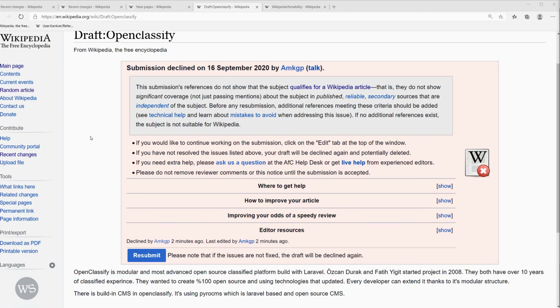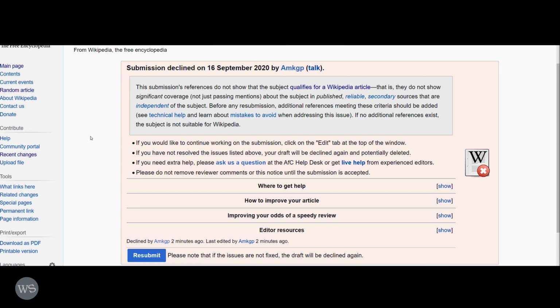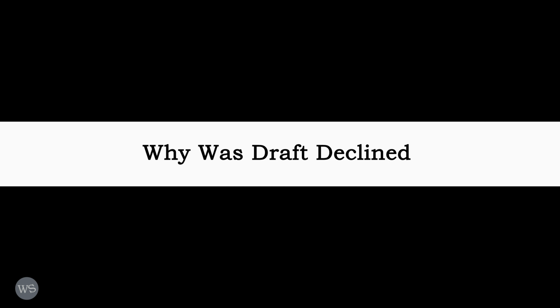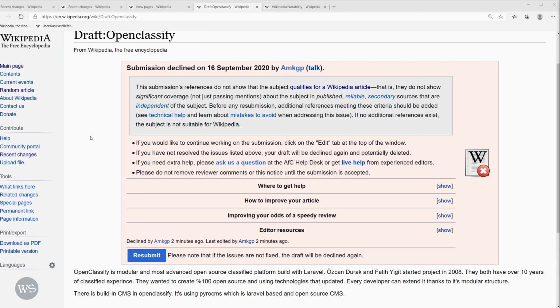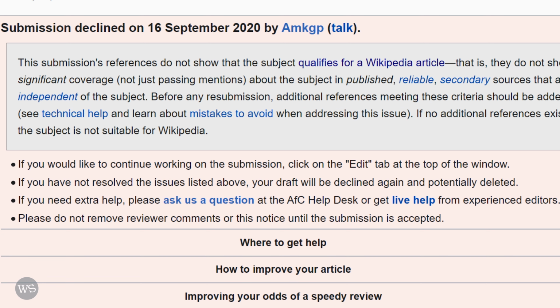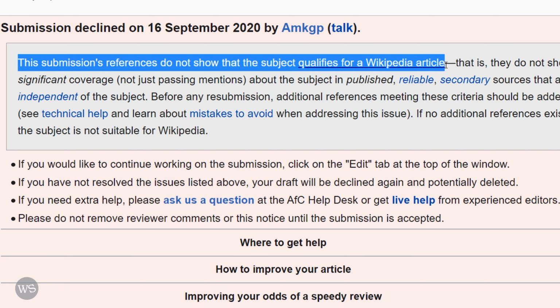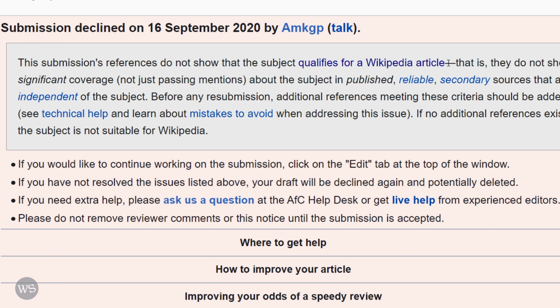I want to take a quick look at a declined draft. If you create a draft article and it is declined, there'll be a message on the draft telling you why it was declined. This one here says the submission's references do not show that the subject qualifies for a Wikipedia article. And the truth is, many articles are created that don't actually qualify for a Wikipedia article.